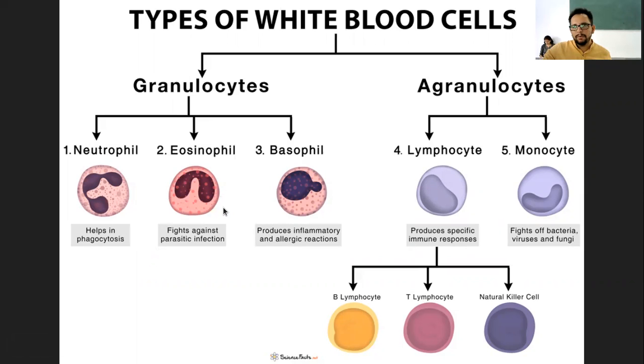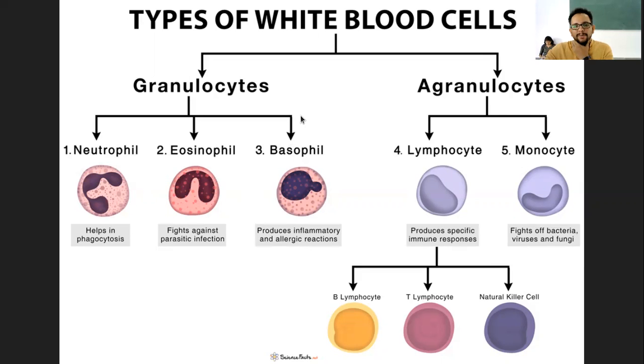Like we all know, during certain infections the body secretes some inflammatory substances, and those inflammatory substances are located within these granules, something like histamine or prostaglandin, or interleukin or leukotriene, all those different chemicals or biomolecules, we can say. These are in the form of granules present in the granulocyte.